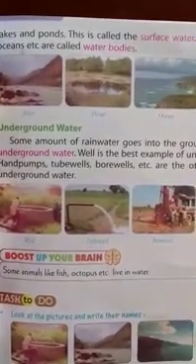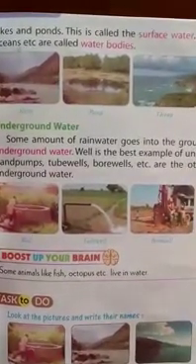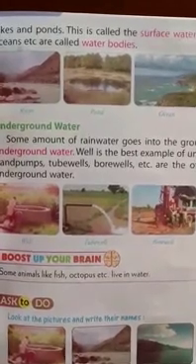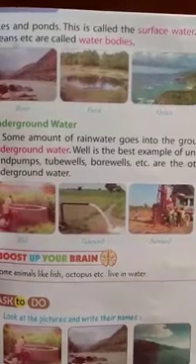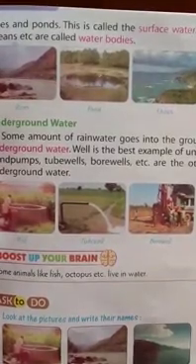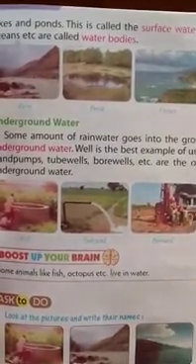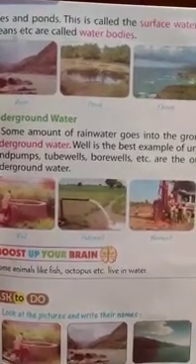And you will draw 2 pictures of surface water and 2 pictures of underground water in your notebook. This is your homework: 2 surface water pictures and 2 underground water pictures.